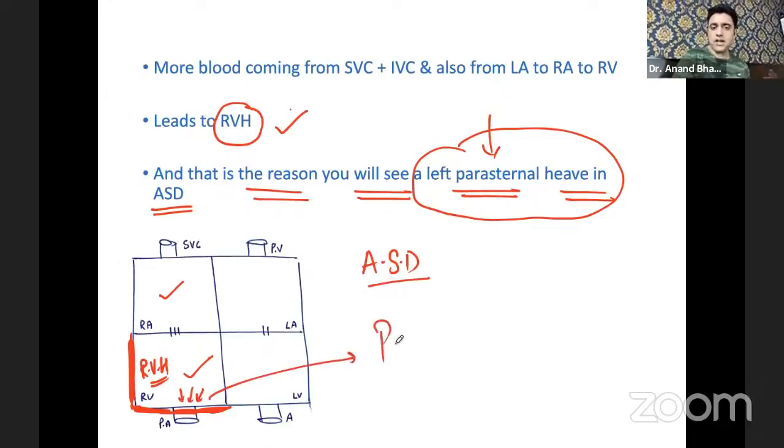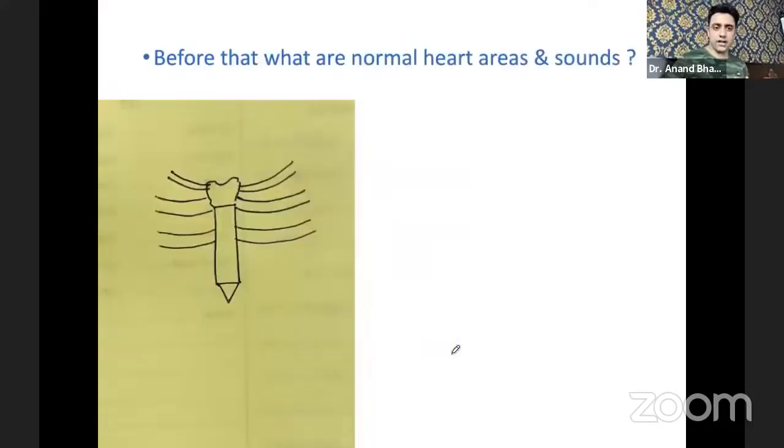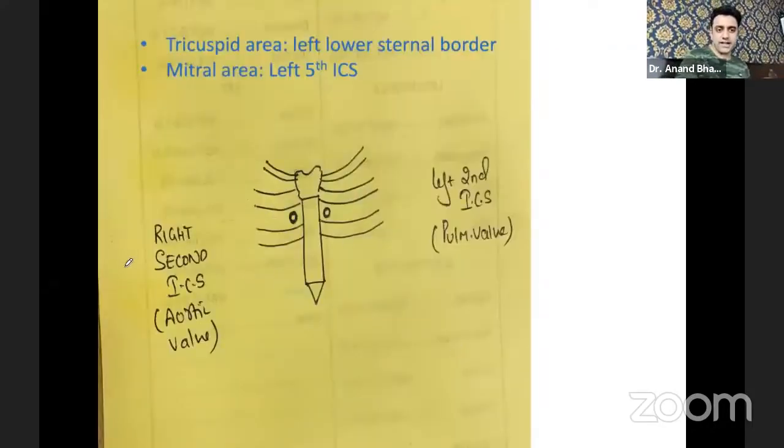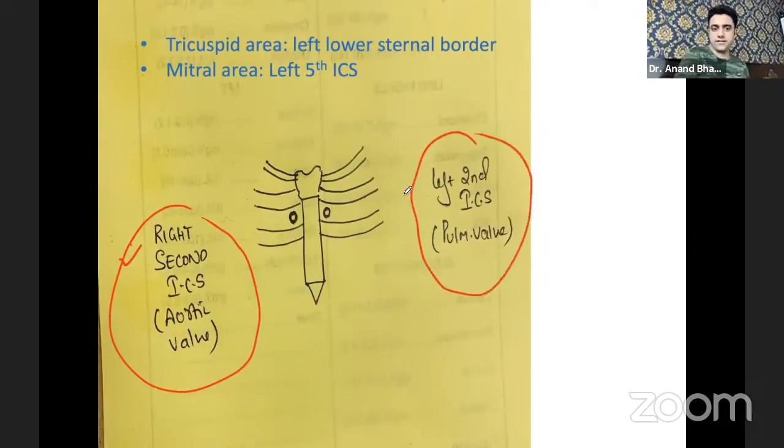And when the pulmonary artery is involved, how do you check for heart borders? The pulmonary artery or pulmonary area, which border of the heart does it come in? So you know that, right? We have the right second intercostal space, where we have the aortic area, and the left second intercostal space, where we have the pulmonary area. There are four areas, right? Aortic area, pulmonary area, tricuspid area, and mitral area. So where is the pulmonary area? It is normally at the left second intercostal space.